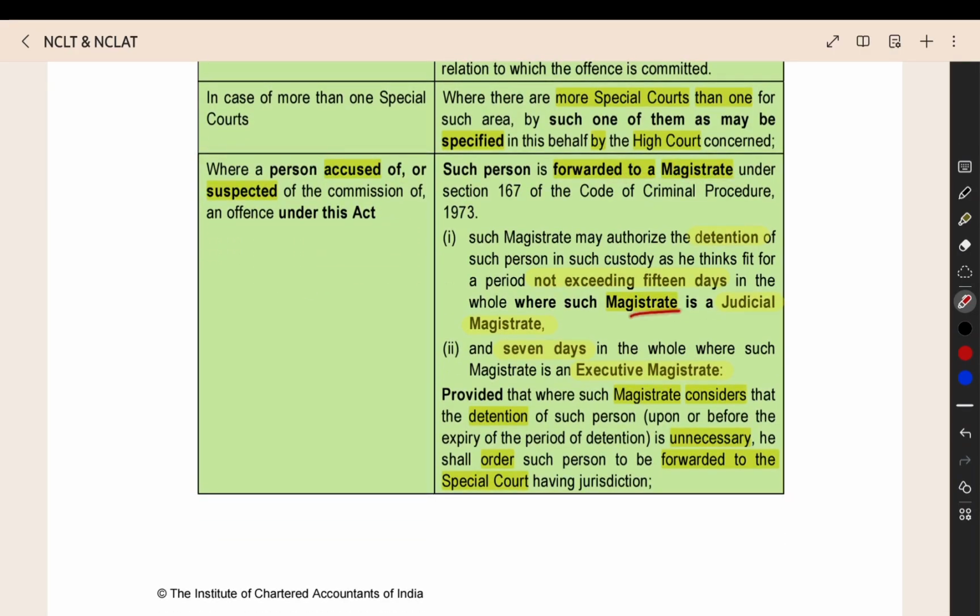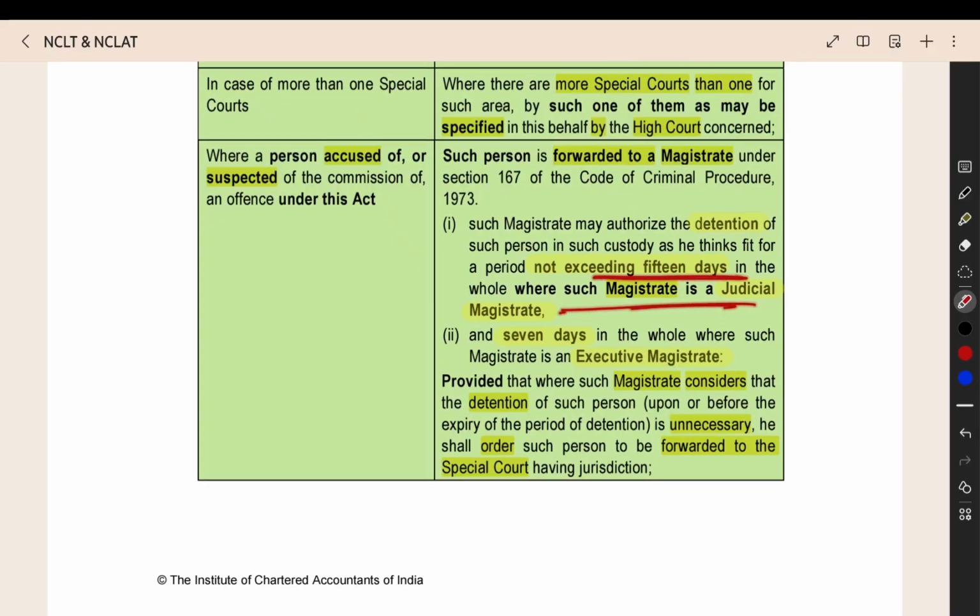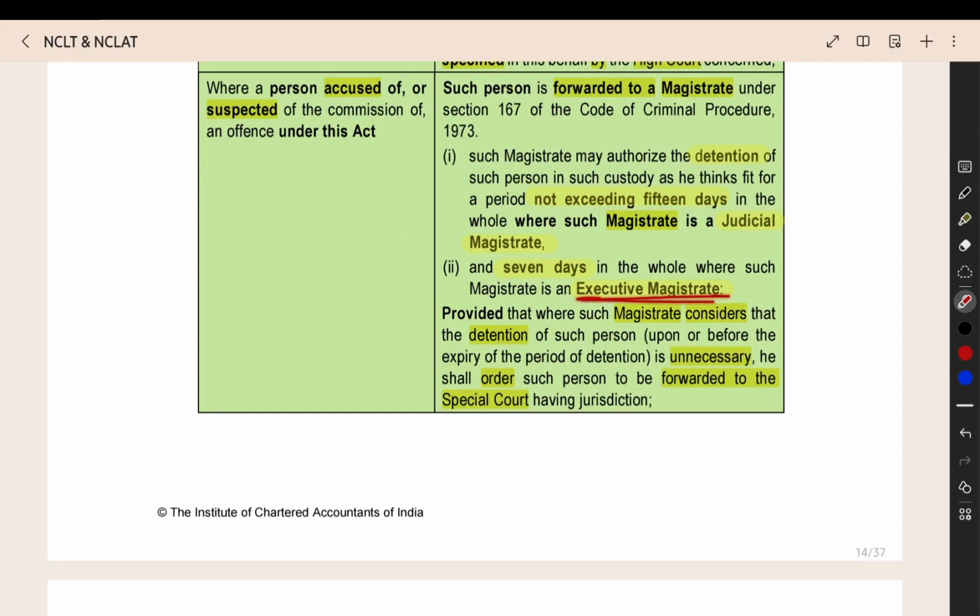If the magistrate is a judicial magistrate, then they can give 15 days detention. Detention means the person will be under the custody of the police and then they can do some inquiry or get the evidence from them. That is the meaning of detention, and that can be granted for a maximum of 15 days by the judicial magistrate. And if it is an executive magistrate, they can grant a maximum of 7 days detention.